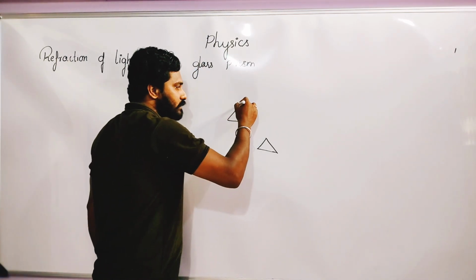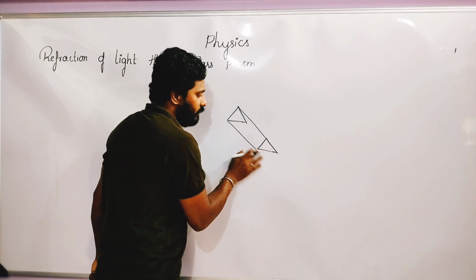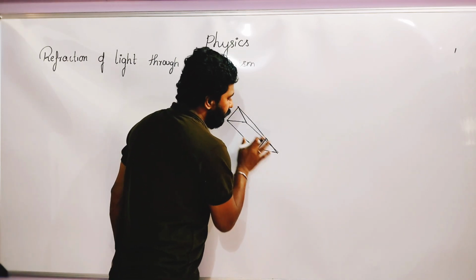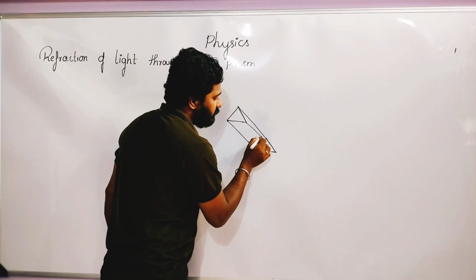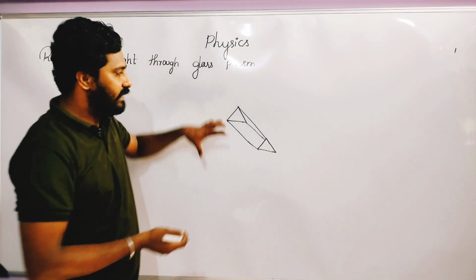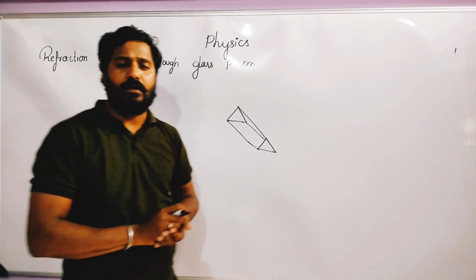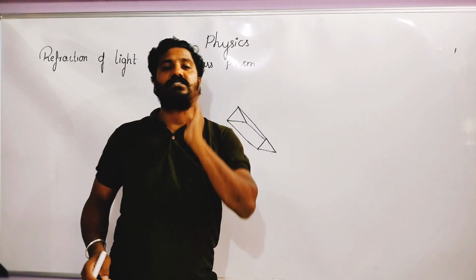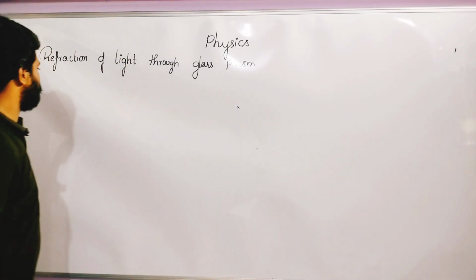You might have seen a kaleidoscope, right? It is a type of glass prism. It's a three-dimensional figure like this, and this is called a prism. Then what is refraction of light? What happens when the light passes through the prism? Let's explore.